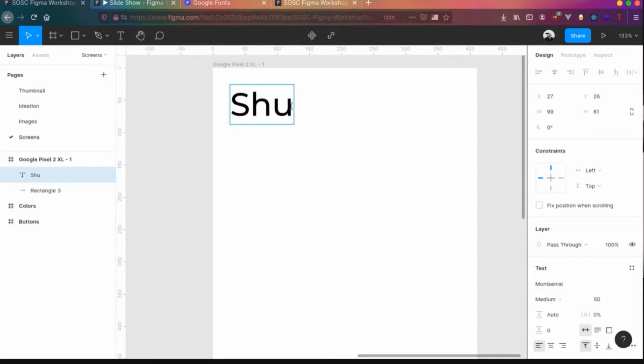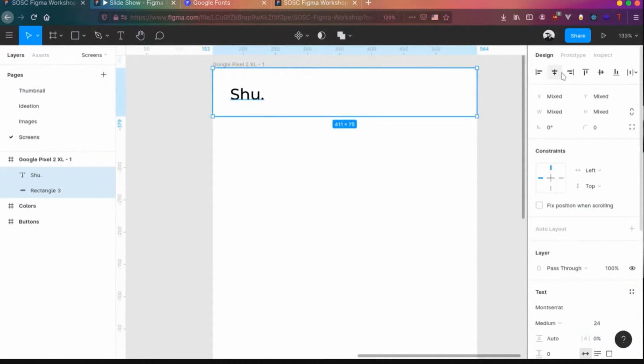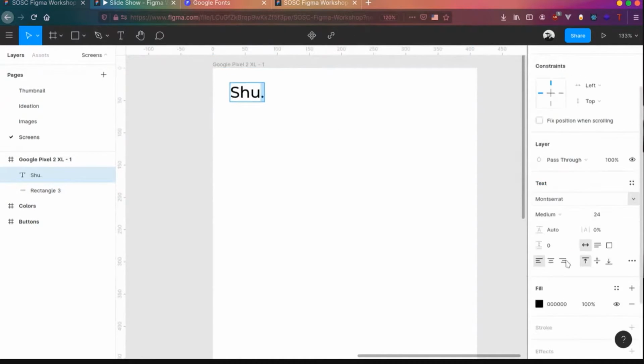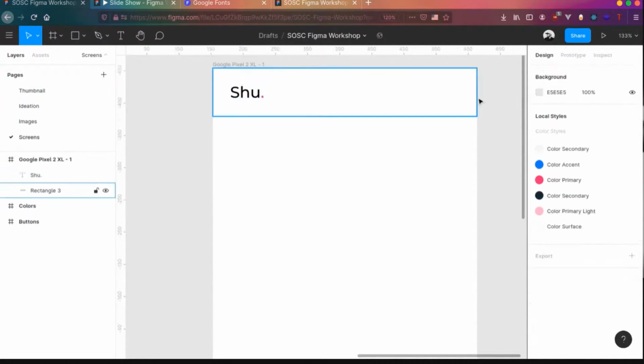Let's give a small style to it. Change the font size to 24. This is our app name, it's basically called shoe. We can align that to the center and change the color of this to somewhere around primary so that it has some feeling to it.